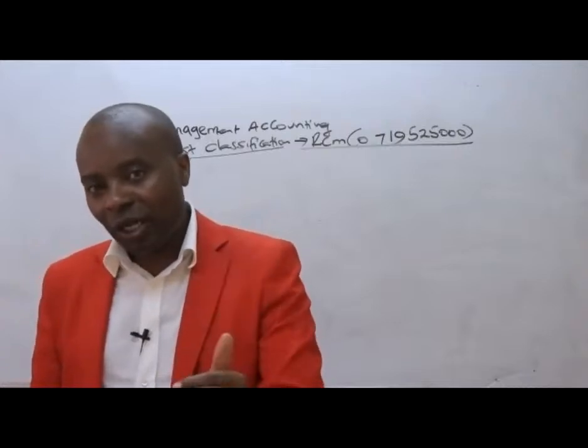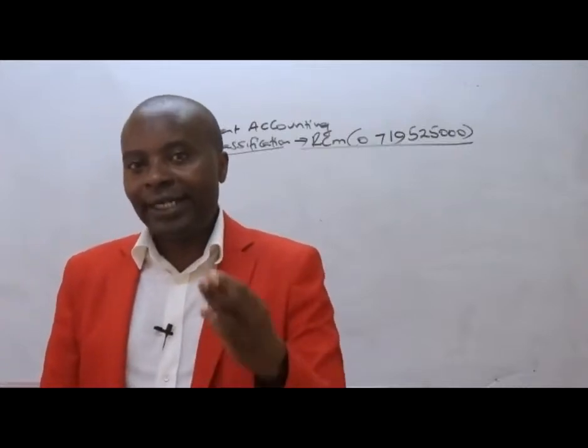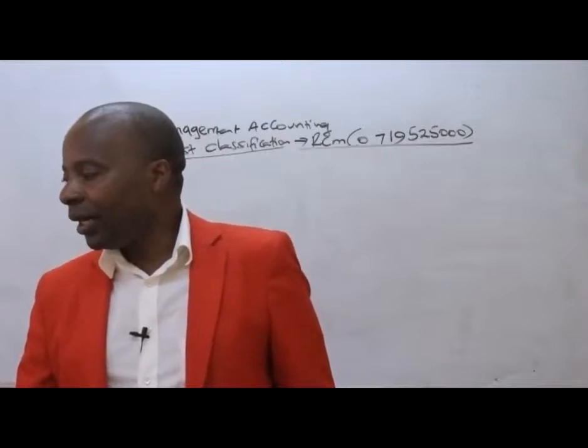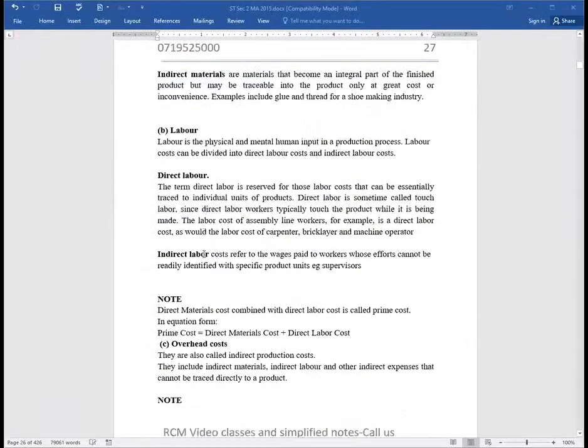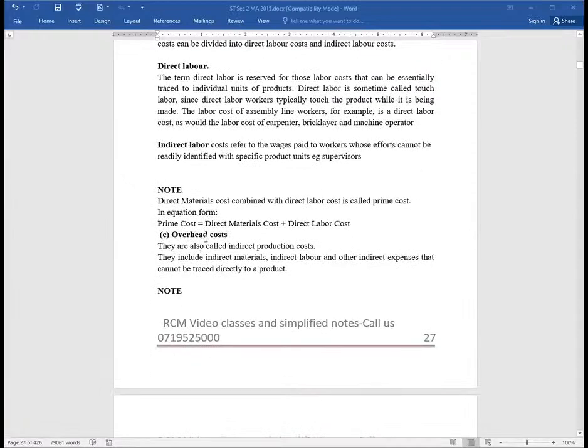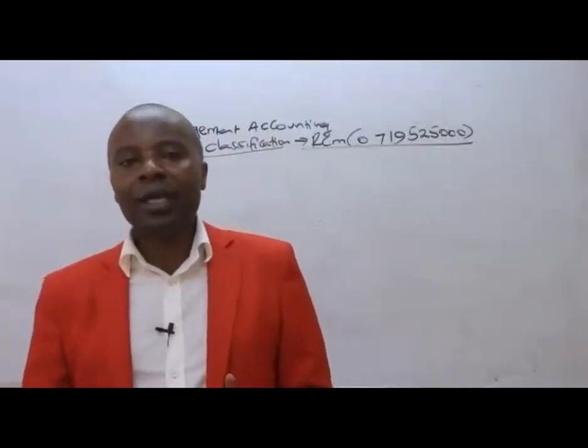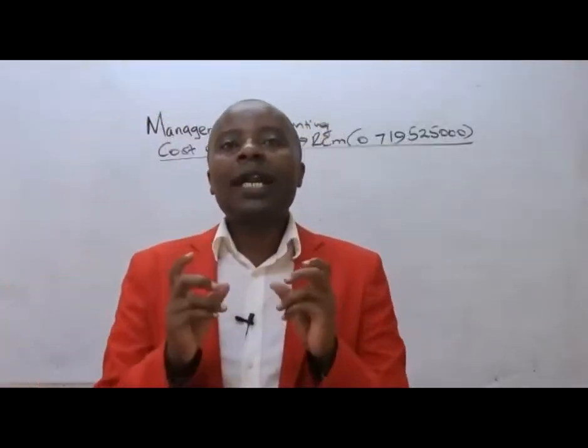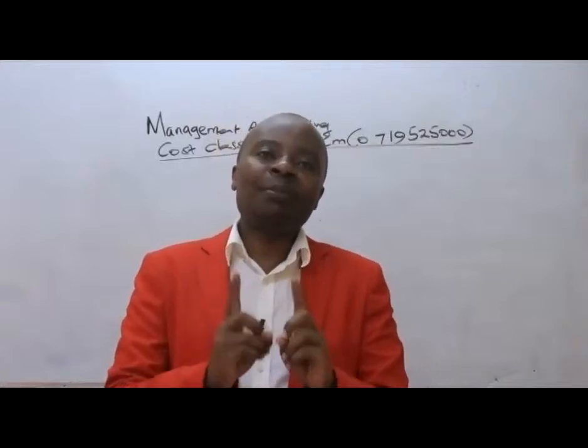So manufacturing cost, we're giving examples. We have direct materials, we have direct labor, and then, ladies and gentlemen, we have a particular concept of overhead here. But before this, I would want you to appreciate one thing: when we talk of prime cost, we are looking at all the direct expenses. Prime cost, ladies and gentlemen, will be the direct expenses which are attributable to our manufacturing process.